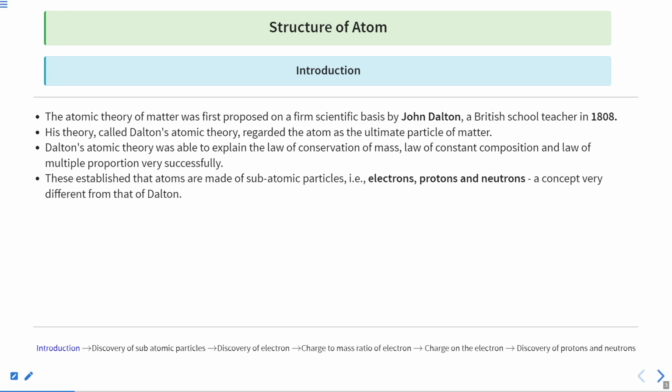All these laws were explainable with Dalton's atomic theory. But then new particles were found, which we call subatomic particles, the particles present inside the atom, and they were electron, proton and neutron. This concept was totally different from that of Dalton.